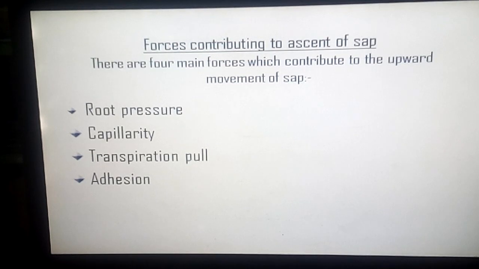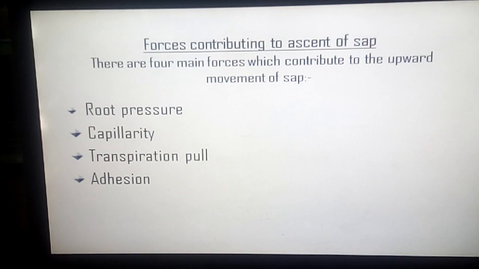Third, transpiration pull. As the water is lost from the leaf surface by transpiration, more water molecules are pulled up due to the tendency of water molecules to remain joined, cohesion, and thus produce a continuous column of water through the stem. Fourth, and the last point, is adhesion.